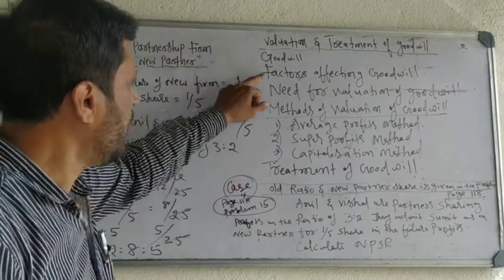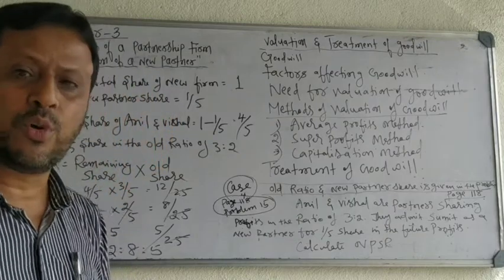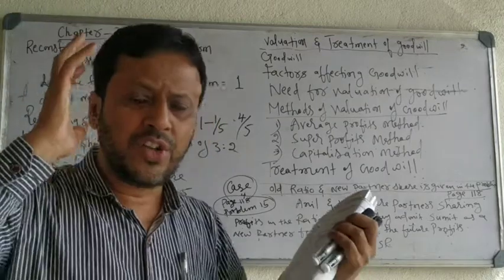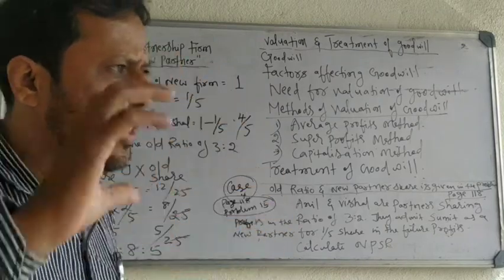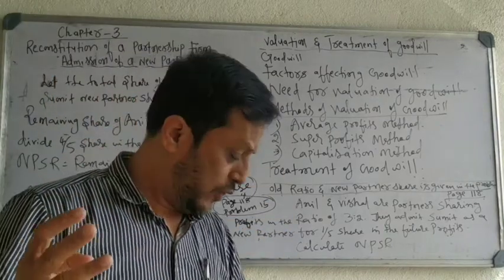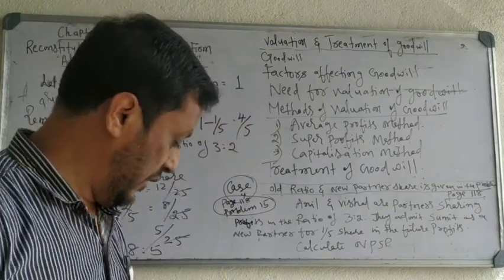Next, what are the factors affecting goodwill? For the purpose of calculation of goodwill, what are the factors you have to keep in mind? There are so many factors; I will give you the four important factors affecting goodwill. First, nature of the business.